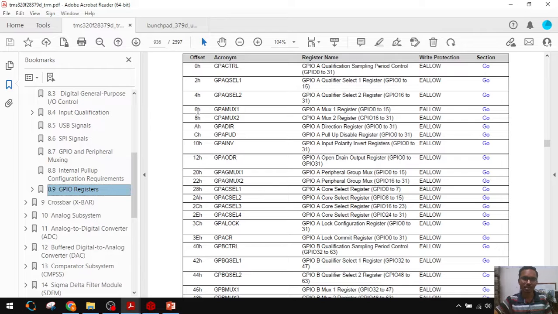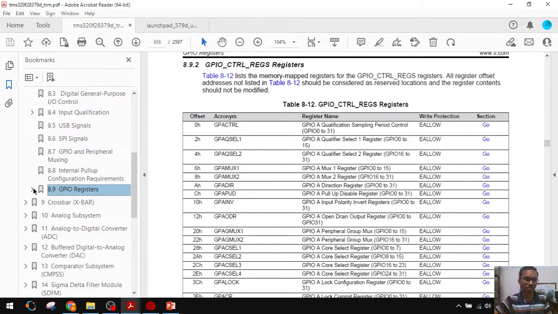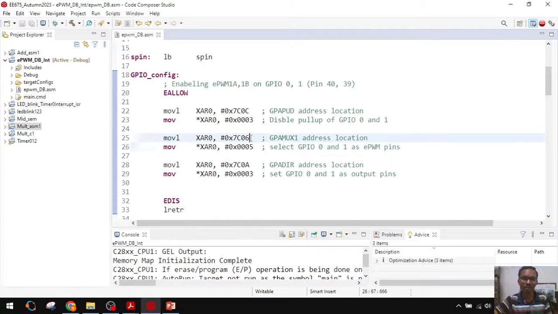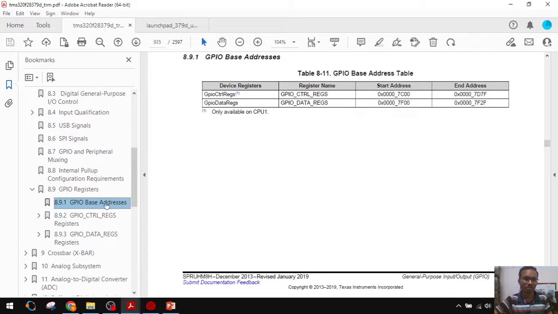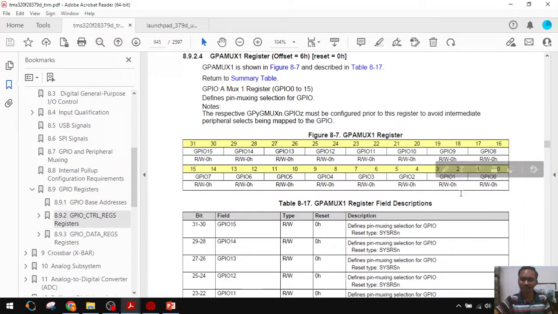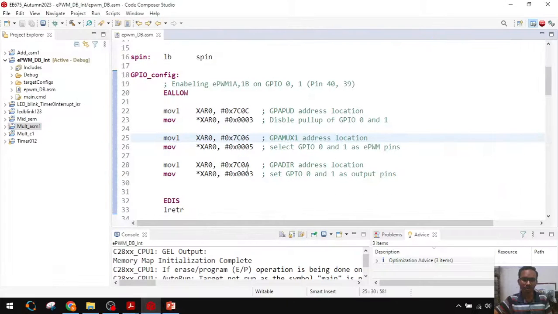GPA MUX1 offset 6, base is 7C00, that means 7C06 is the address of GPA MUX1, and we have to write 01, correct, right? Here 0101 means 5. That's why I have written here the GPA direction register.